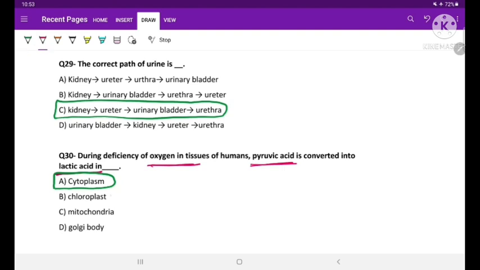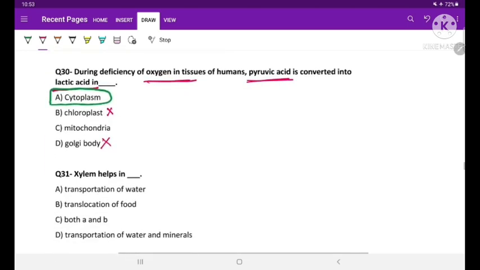But chloroplast is not the answer, because chloroplast is not seen in animals and human beings. Golgi body is not related to this particular process, so this will also not be the correct answer. Mitochondria, you may get confused, but mitochondria can only work in the presence of oxygen, and that is why the answer will be cytoplasm. Question number 31.